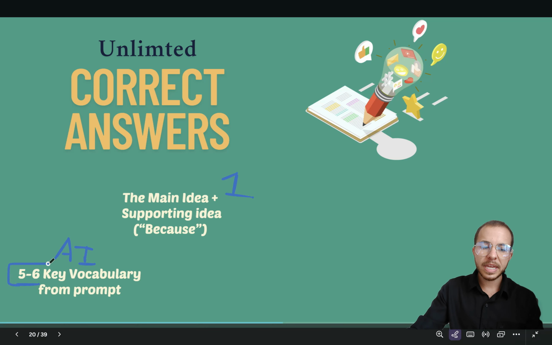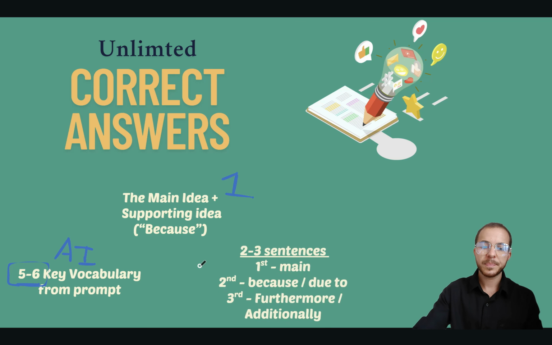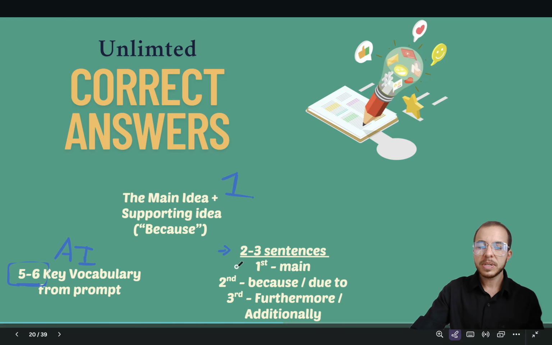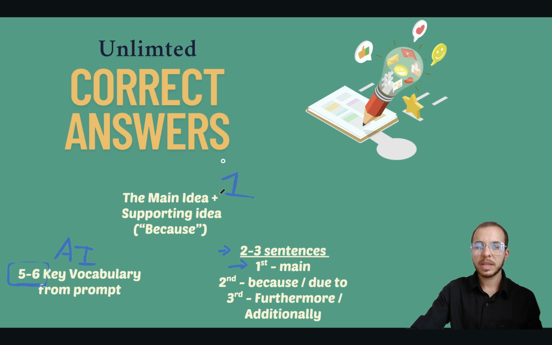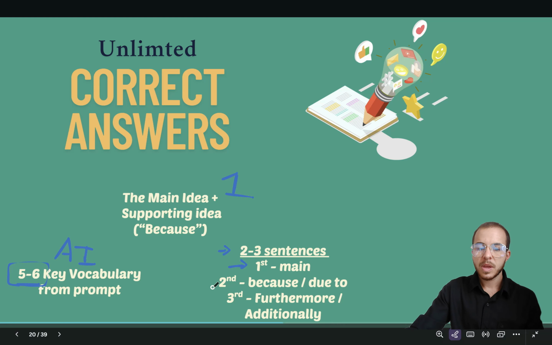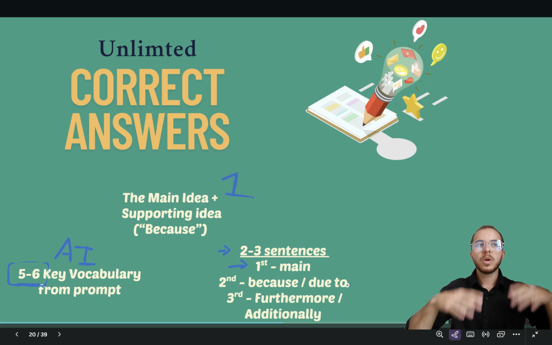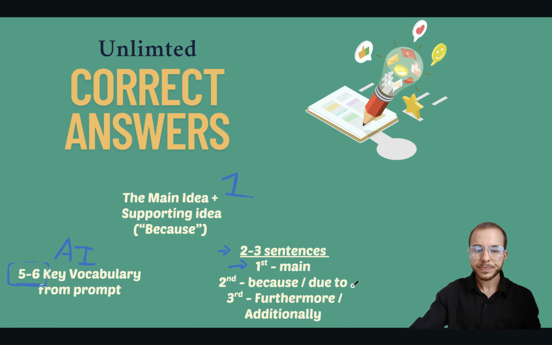But in order to get those points for vocabulary and content, we need to have 5 to 6 key vocabulary words. We're going to use this format. It's a 2 to 3 sentence format, and I've already discussed it in the past slide. But generally, we have our main sentence. So that again will be like our topic sentence. We have because or due to. So main idea, because. What is happening and why?